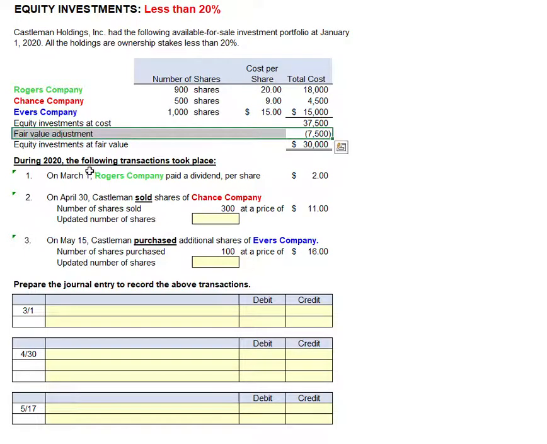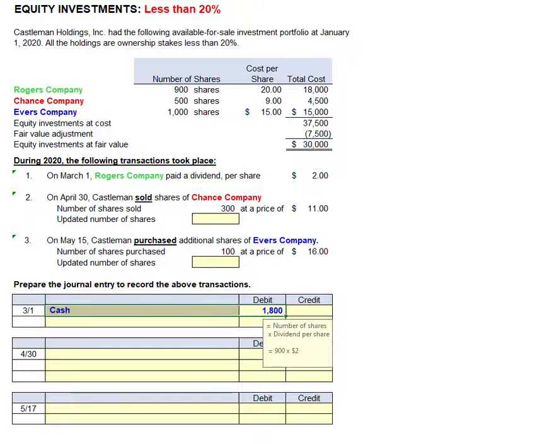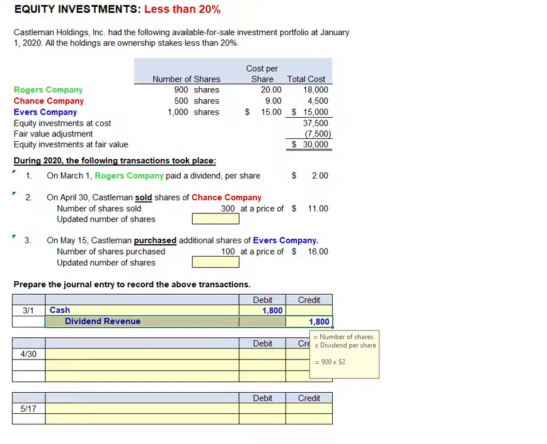$7,500. We're going to go ahead and record these transactions for events that took place during the year, and then we'll record a year-end fair value adjustment for new market values or changes during the year. We're going to begin with our $2 per share dividend from the Rogers Company. We have 900 shares. The dividend is $2 per share, so we will receive a cash dividend on March 1st of $1,800, and we record this directly as dividend revenue.